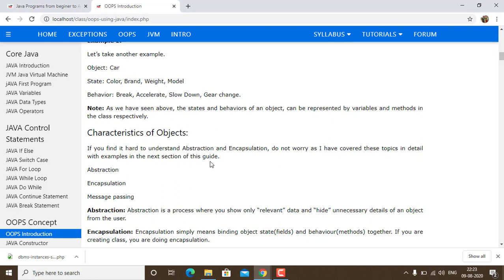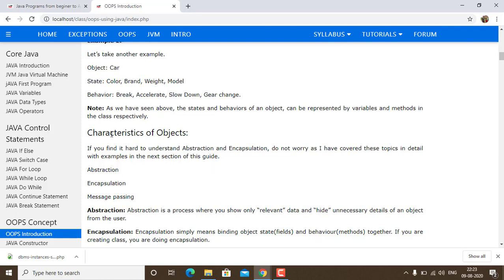Now further, the most important thing, we are looking at the features of OOPS. When we talk about the features of OOPS, there are 4 to 5 important features, such as abstraction, encapsulation, message passing, polymorphism, inheritance, and dynamic binding. These are the important features of OOPS in any language, whether you are working on PHP, JSP, Java or C++. These are the common parts of an object-oriented programming language.